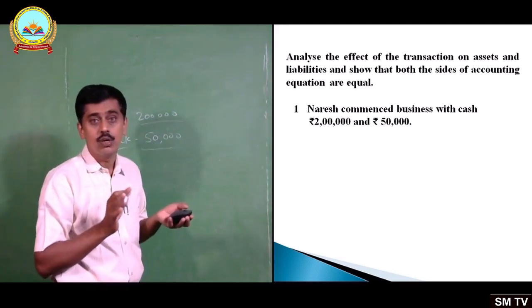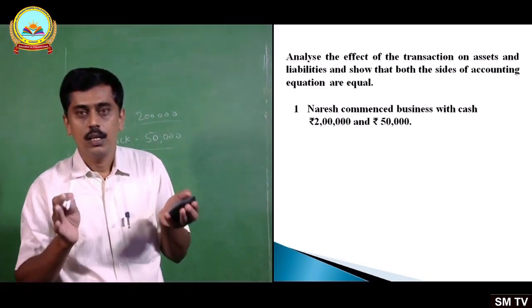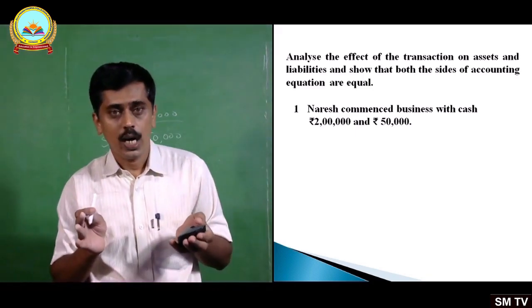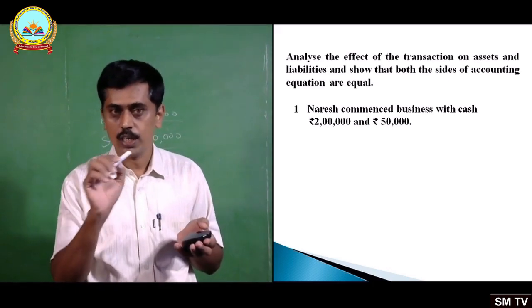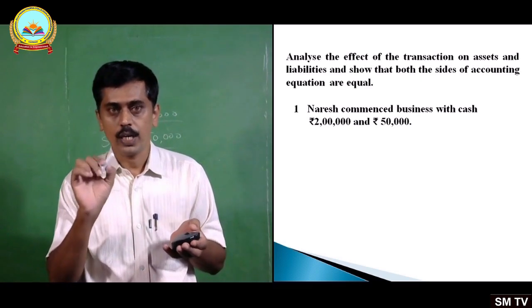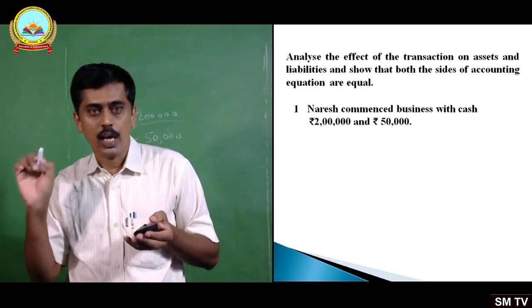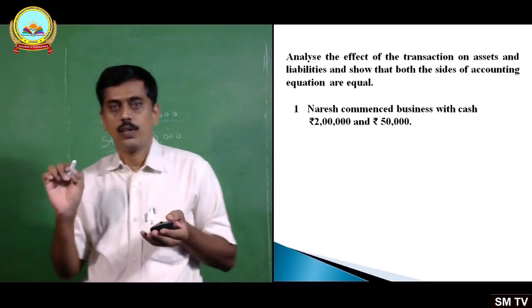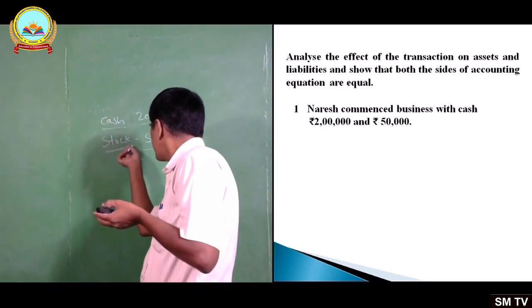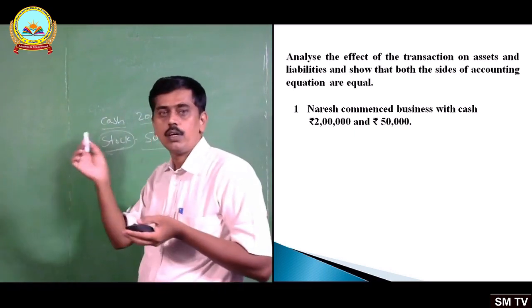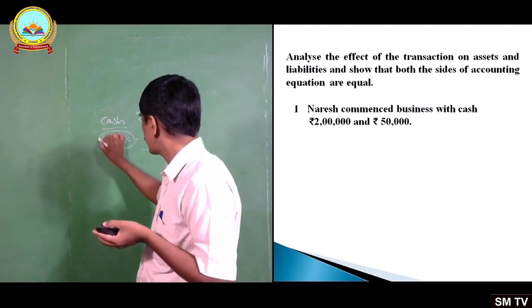Total how much? 2,50,000. You have to present it in the form of an accounting equation and you are asked to analyze. So first note it down. I hope you have noted down. Naresh commenced business with cash rupees 2 lakhs and rupees 50,000 stock. The word stock is missing there, you have to write that.